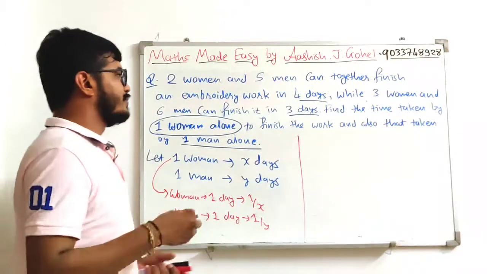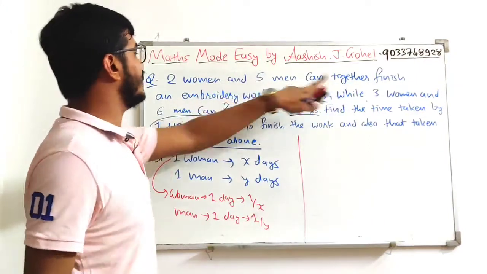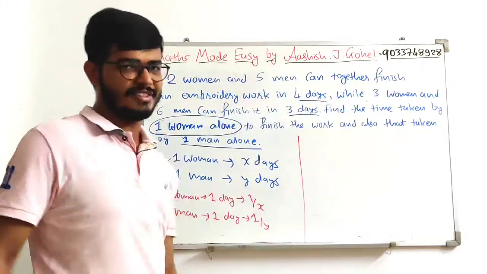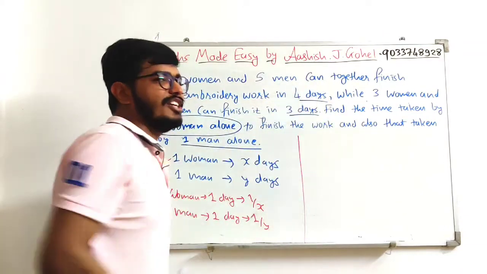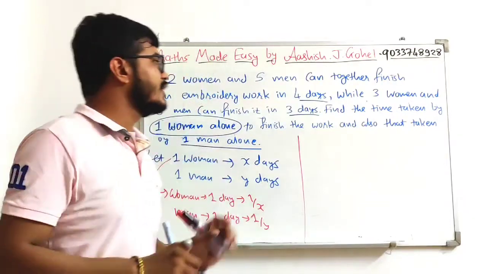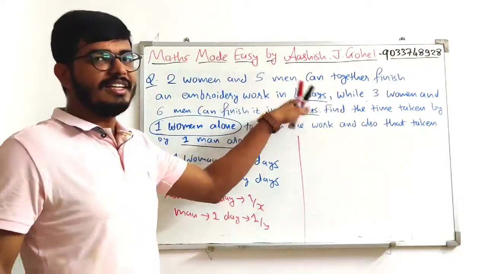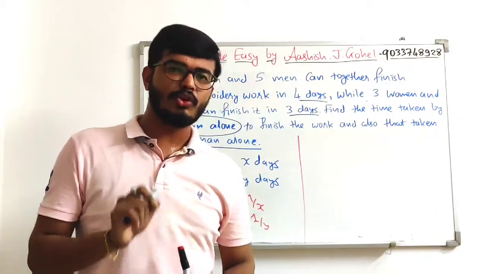Okay. So here it is given that two women and five men can together finish an embroidery work in 4 days. So total work is taken for 4 days, but here we are discussing one day only. And if total work is completed in 4 days, then in one day the work completed will be 1 upon 4. Okay.